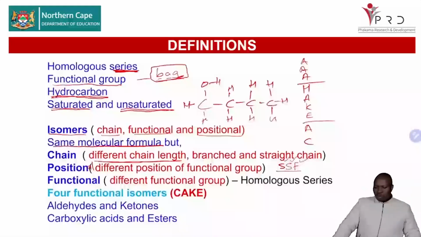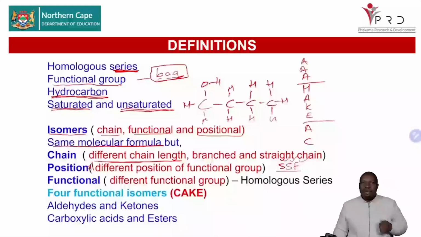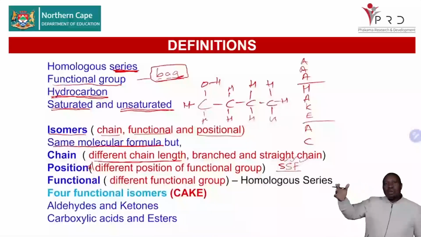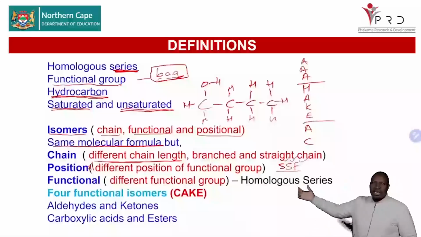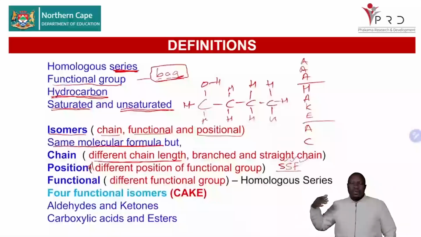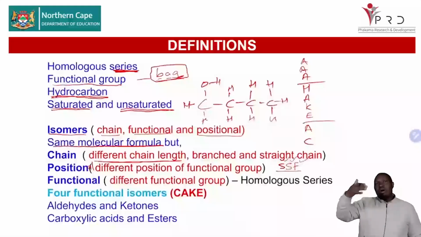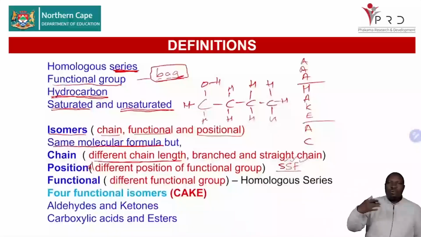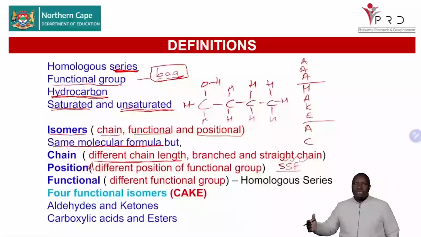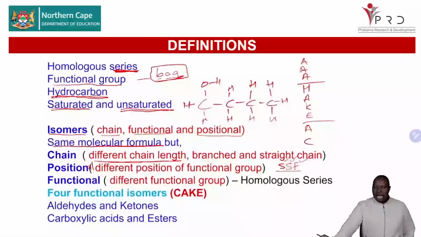Remember chlorine, we treat it as a substituent when we're doing our naming. So if you have 1-chloropentane, 2-chloropentane and 3-chloropentane, you can see that our substituent, which is our chloro, is on carbon number 1, carbon number 2, carbon number 3. So we'll refer to that as positional isomers because they have the same molecular formula but different position of the substituent. So it's important that you have that understanding about these isomers.